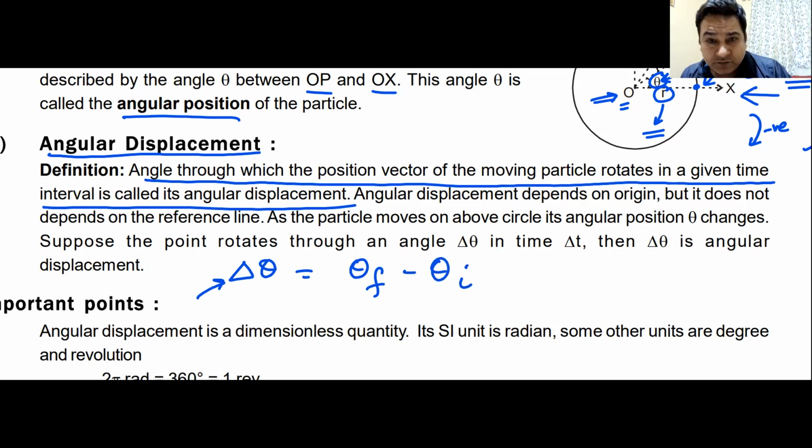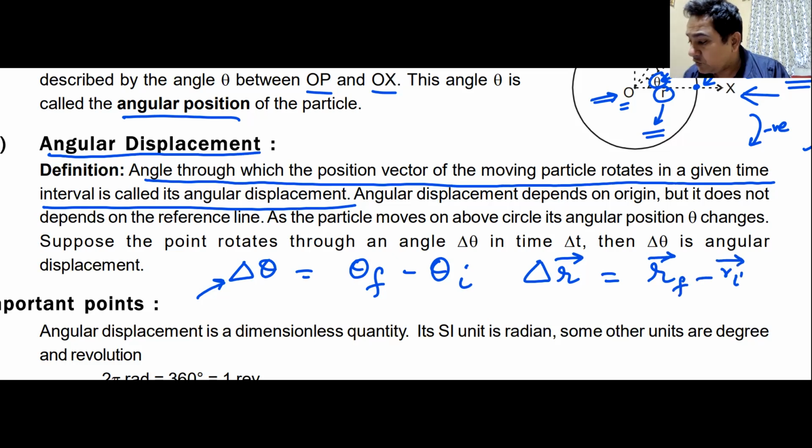It is the same as final position vector minus initial position vector. I will write it here. Delta r vector, the change in position vector, which is the displacement vector, is final position vector minus initial position vector. Do we understand this? Final angular position minus initial angular position is your angular displacement, which is the same as the displacement vector, final position vector minus initial position vector. Now the thing is whether it is a scalar or a vector. We'll come to it.